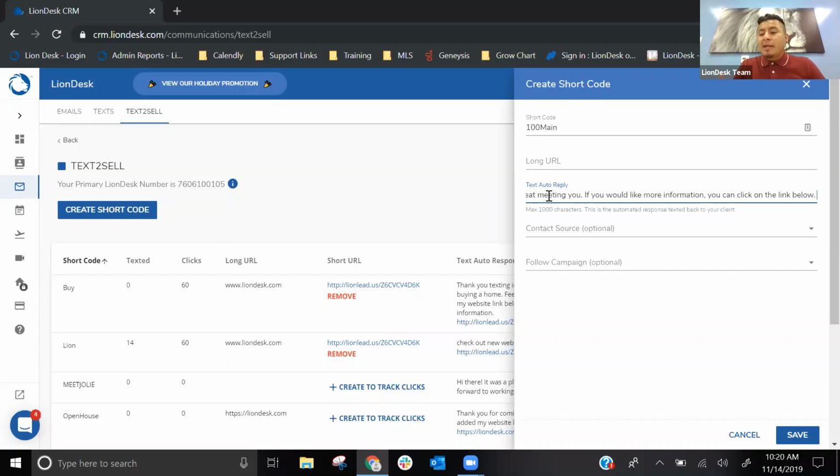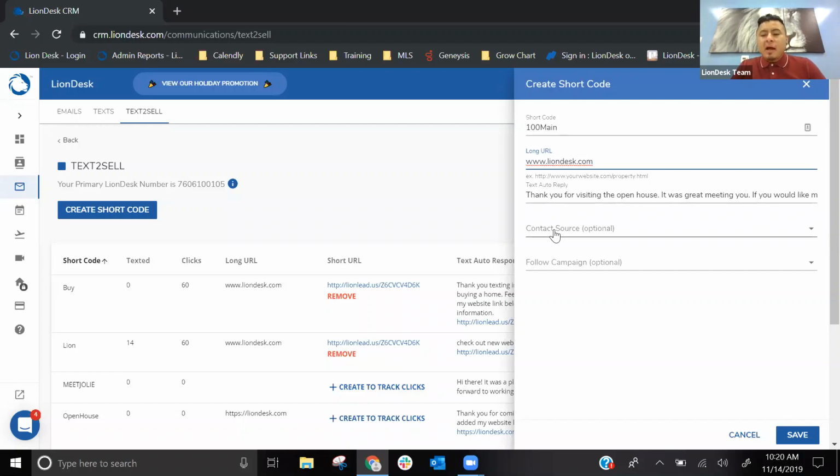I'm not going to add that link in the auto response. You will see a section for it right above. What's the URL? Where do you want to drive your clients to? This will be included in the response, so from their text message, they can just click and see the link that you provided. I'm just going to type in www.liondesk.com. Put in your website, or a link to that listing. If you're giving them more information, provide a link to that listing.